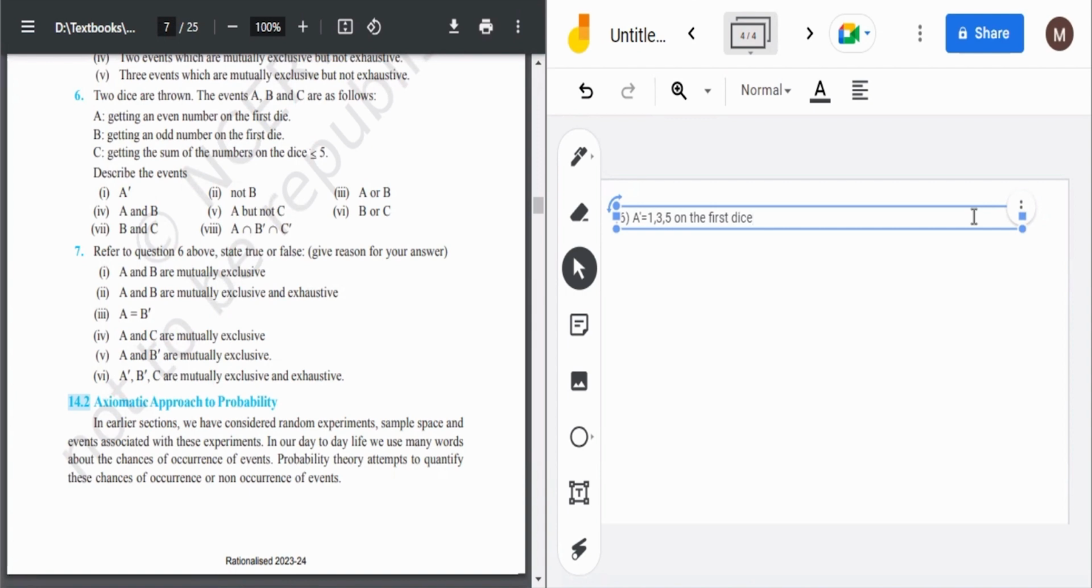Then not B is B dash. We can do it in a similar way, getting an odd number on the first die. So B dash would be getting an even number on the first die. Simple. Then A और B मतलब A union B. मतलब A union B का मतलब क्या होता है एक्चुअली. यूनियन का मतलब होता है कि आपको जो A में है वो भी कवर करना है, जो B में है वो भी कवर करना है, लेकिन कोई भी चीज आपको डबल में नहीं लिखनी है.